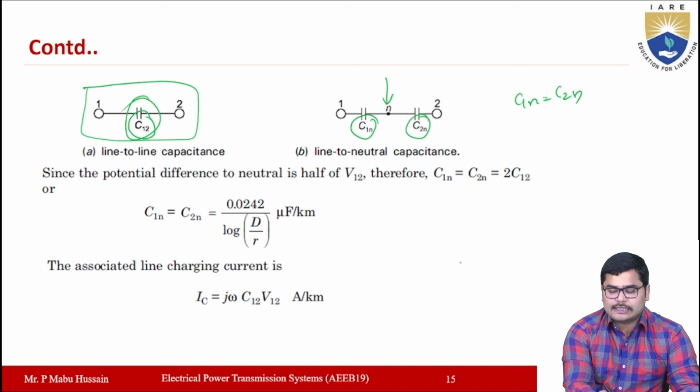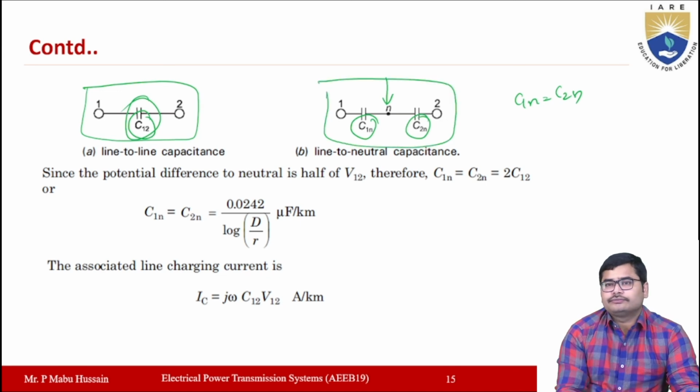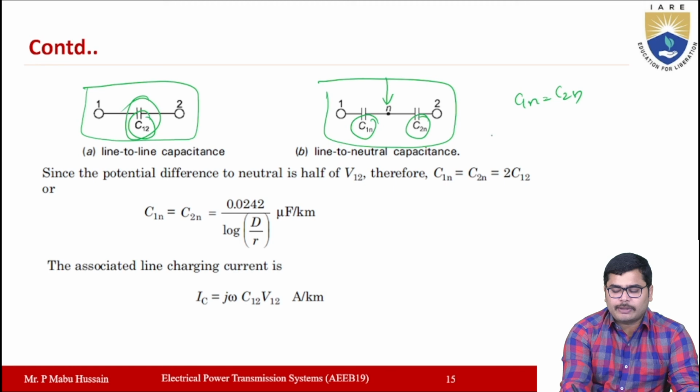Now if you see this configuration, the total capacitance C12 is the series combination of C1n and C2n.